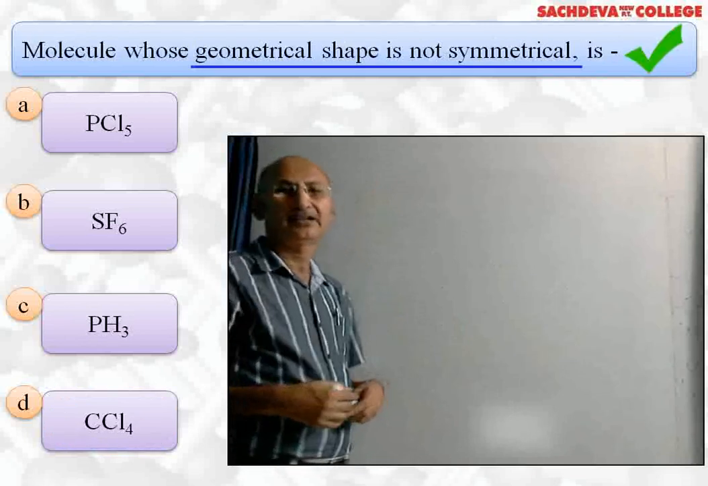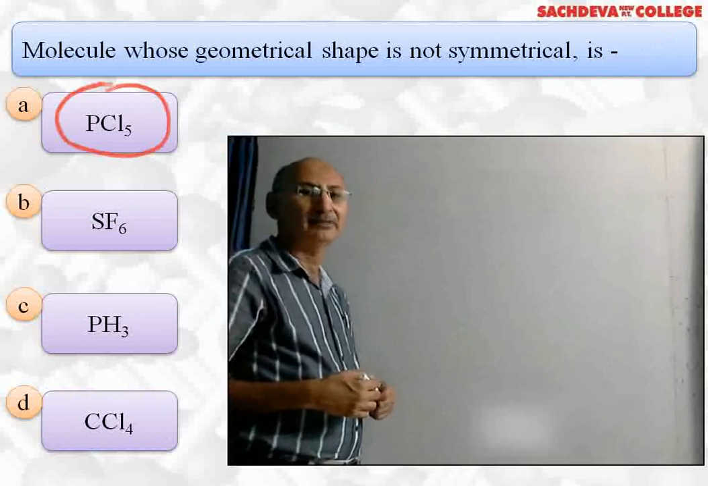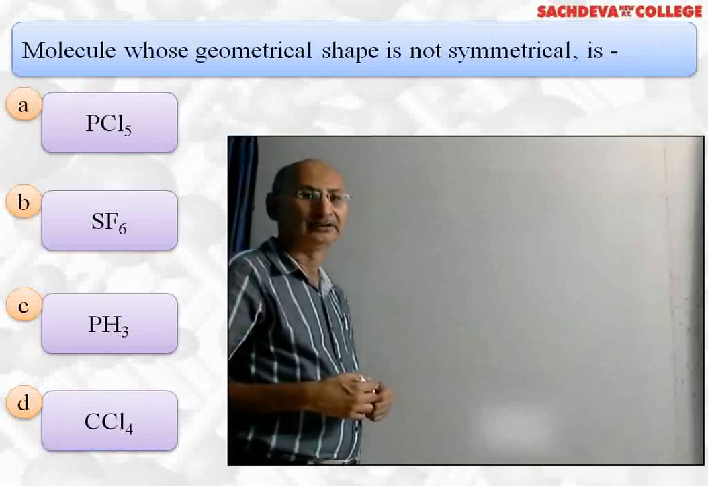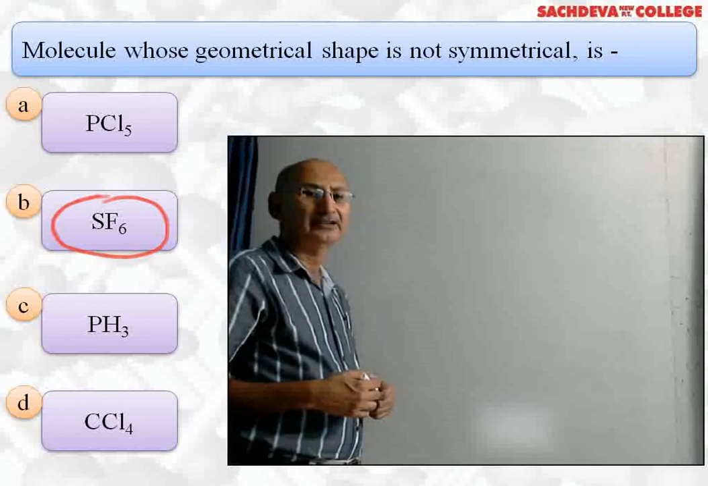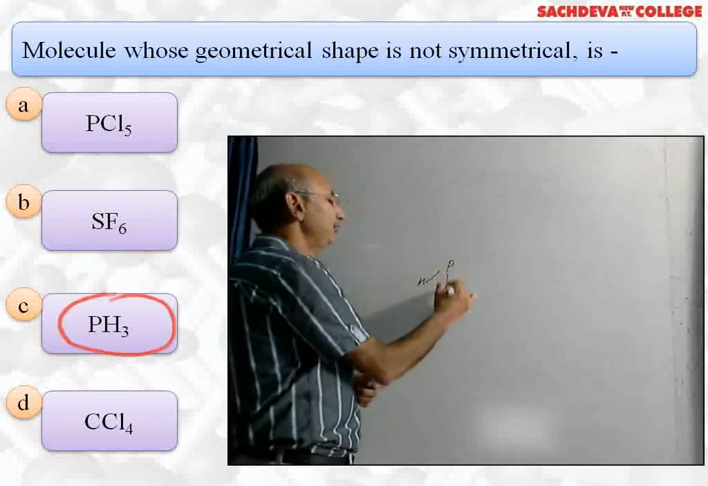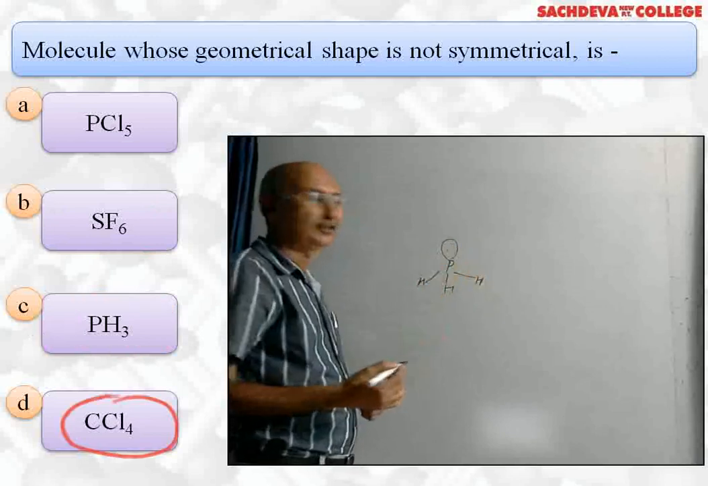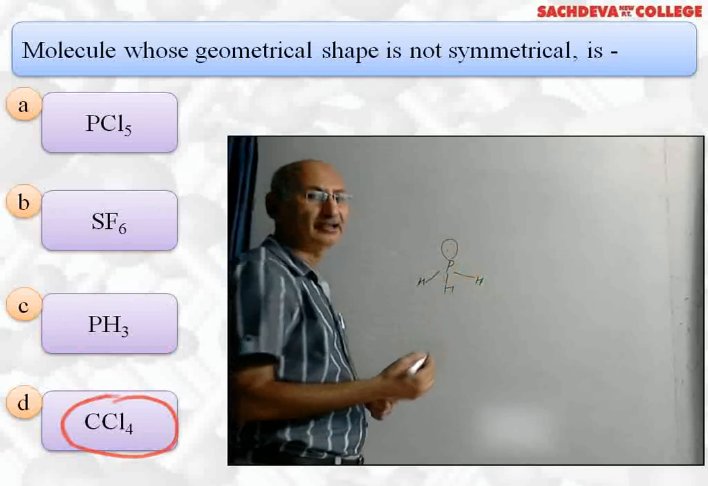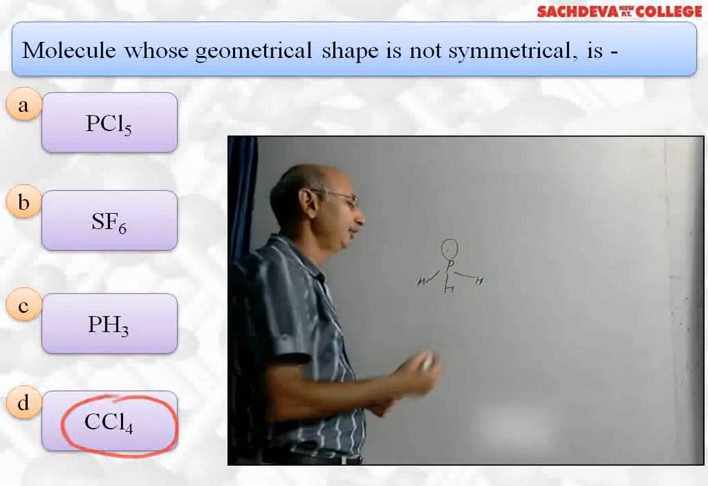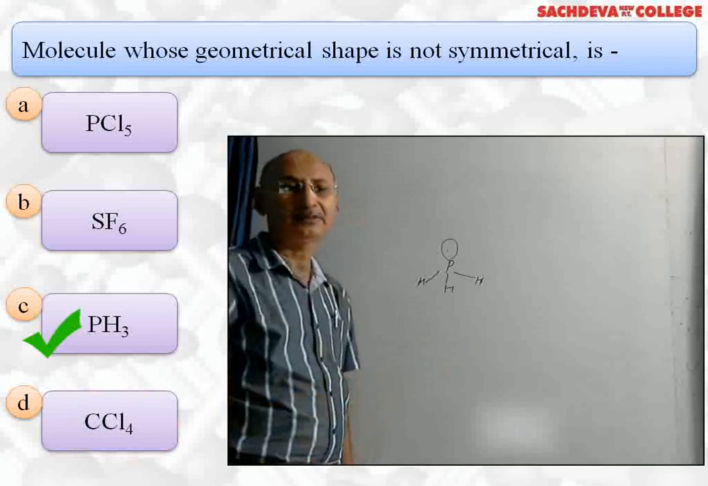Which molecule's shape is not symmetrical? PCl5 has trigonal bipyramidal shape which is symmetrical. SF6 has octahedral shape which is symmetrical. PH3 has pyramidal shape which is not symmetrical. So the correct answer is PH3. CCl4 is also symmetrical, it has regular tetrahedral shape. So the correct answer is phosphine, that is PH3, which has pyramidal shape.